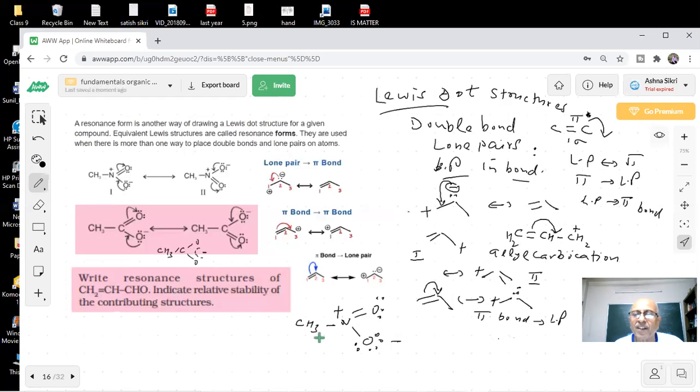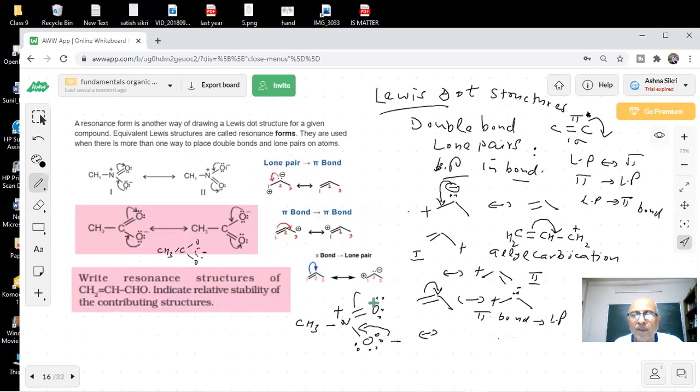Now, can we draw another structure of this? You try it. How can I draw another structure, students? So here, what we are doing, students? This is a lone pair.